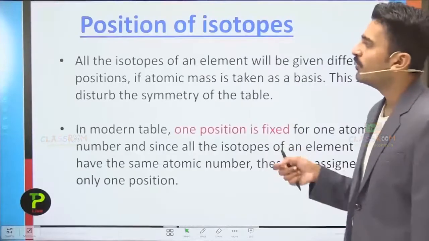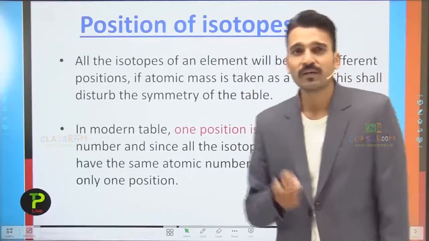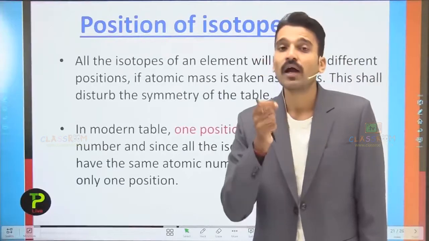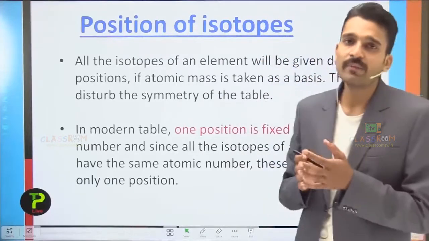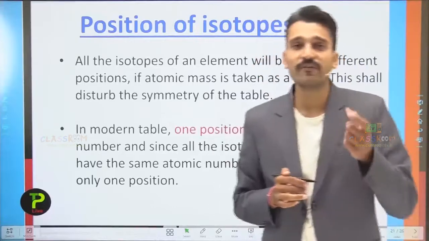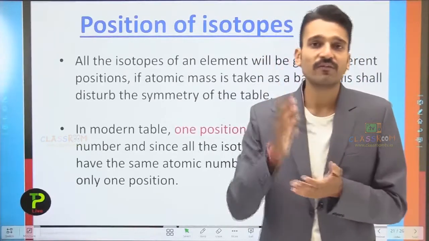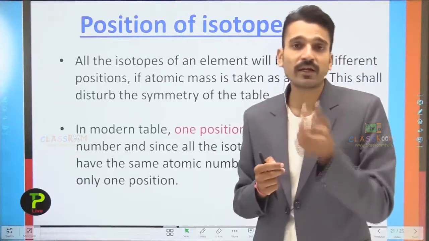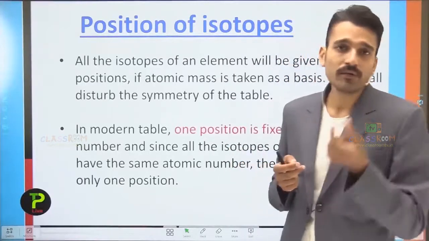Now moving to the second merit of the periodic table, that is the position of isotopes. Since we are talking about the atomic number, what are isotopes? Isotopes are atoms of an element having the same chemical properties but different physical properties. In the periodic table we have classified the elements on the basis of their atomic number. It simply means that all the isotopes will be given one particular place.